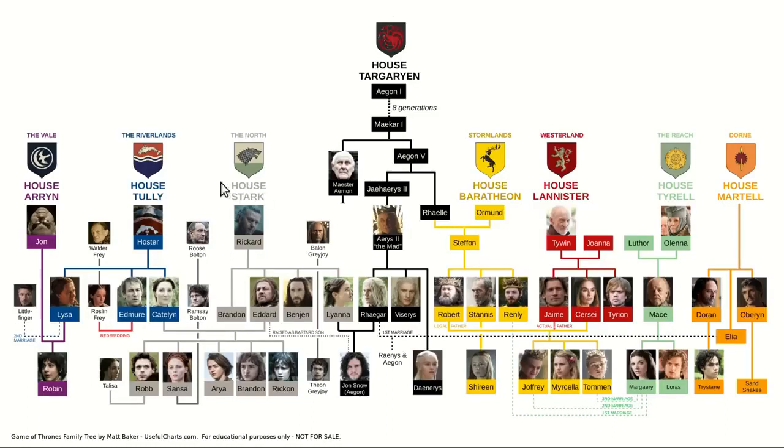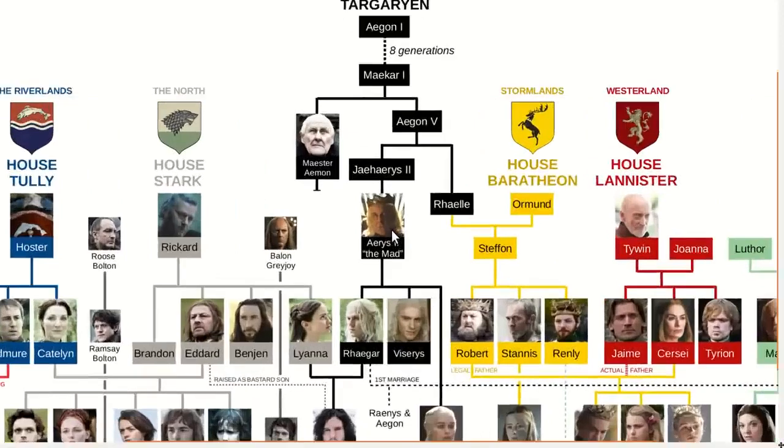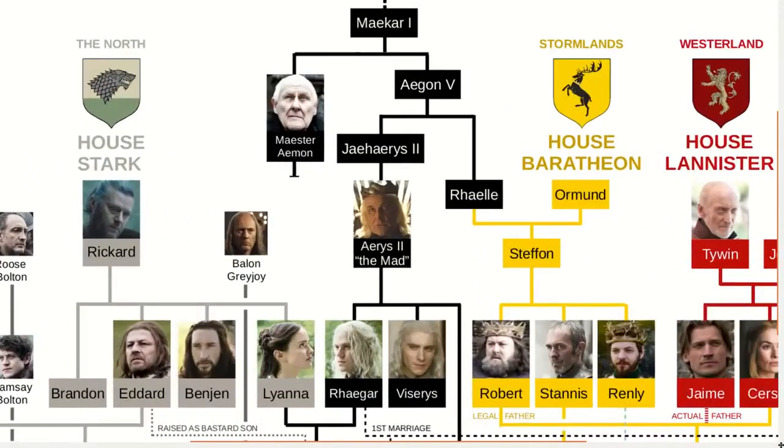This tree shows the main house from each of the 7 kingdoms, as well as House Targaryen here in the middle. You can see that 8 generations after Aegon I, the Targaryen line is still ruling Westeros. We get King Maekar I, who was the father of Maester Aemon, as well as the next ruler, Aegon V. We then get King Jaehaerys II, and finally Aerys II, usually referred to as the Mad King. Now by the time the show starts, the Mad King is already dead, and this individual here, Robert Baratheon, is now king.